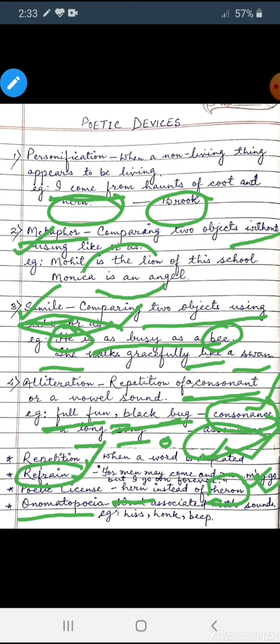Onomatopoeia means words that are associated with some kind of sounds. For example, hissing of a snake, honking of the bell or the horn, beep sound, humming sound. So whenever we hear any kind of sound, then that word comes under onomatopoeia. Now students, there are much more which I can discuss, enjambment, anaphora, but those are of no use. The main important poetic devices are these four. You have to go through it at all cost.